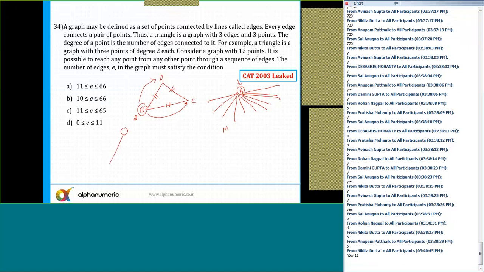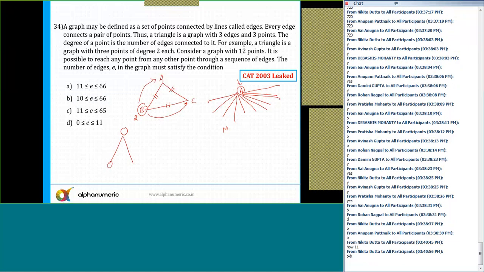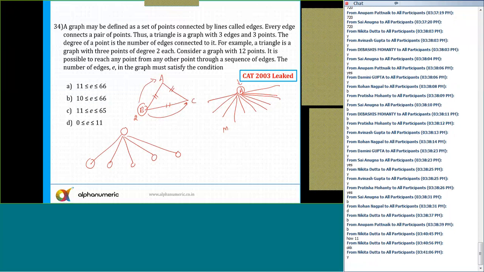There are 12 points. There is 1 point here. Connect this 1 point with the remaining 11 points. So I'll get a minimum of nothing but how much? 11. Is that clear to all of you? Please tell me yes or no.